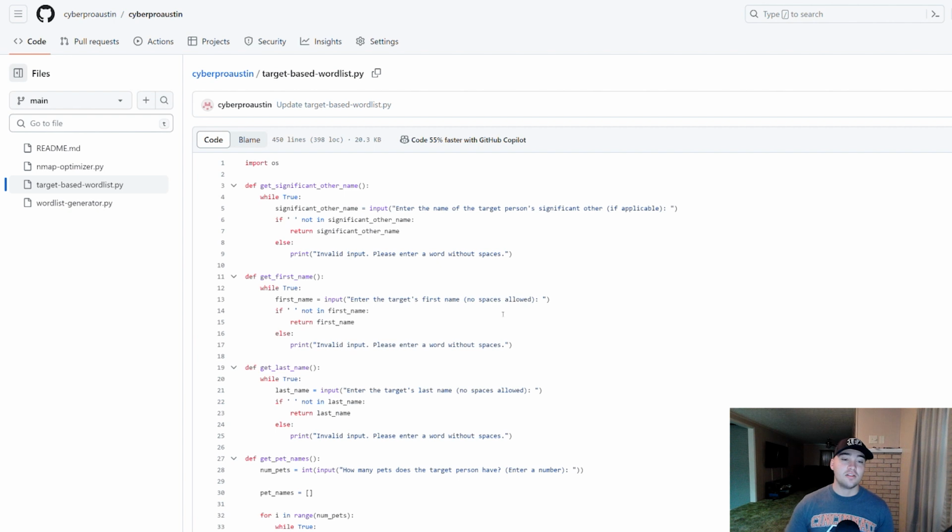So, it literally generates hundreds of millions of passwords. If you want to try it out, just go to GitHub and check it out yourself.